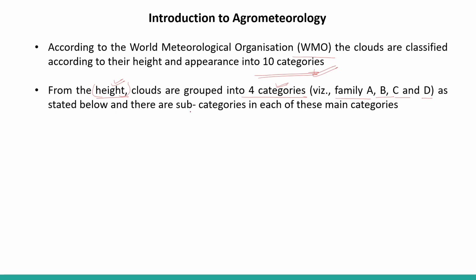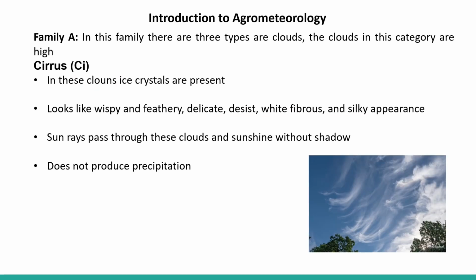So we are having family A, family B, family C and D. As stated below, there are subcategories in each of these main categories. So in family A, we will have a number of subcategories, right? Let us see that one by one. Family A. In this family, there are 3 different types of clouds. The clouds in this category are high, so they are formed at a higher level.